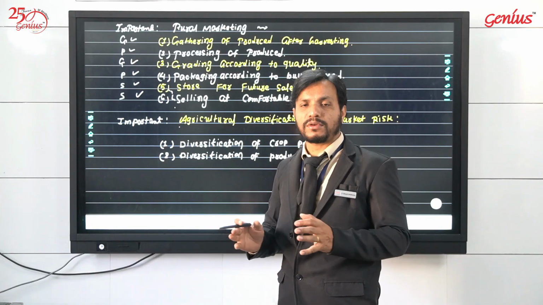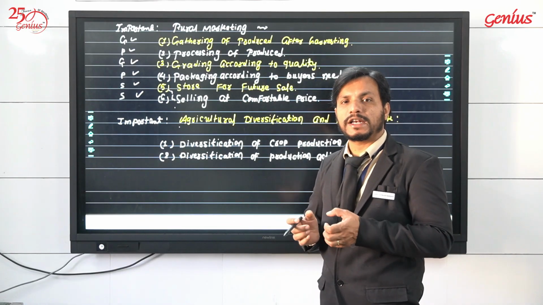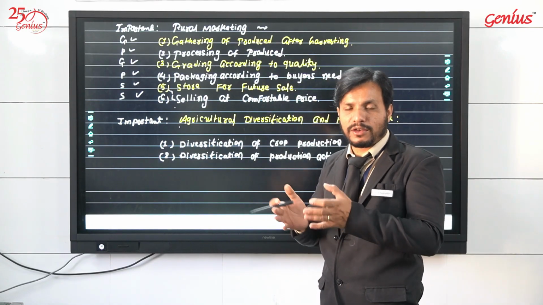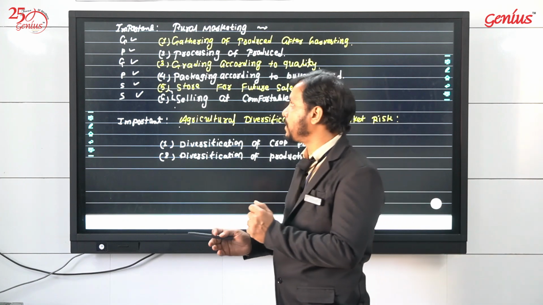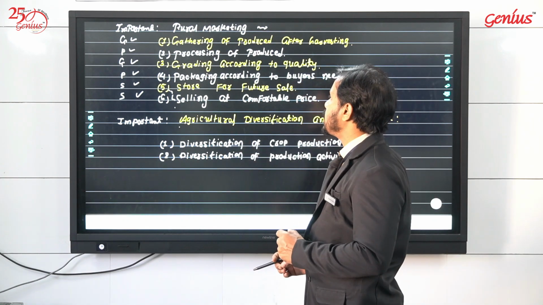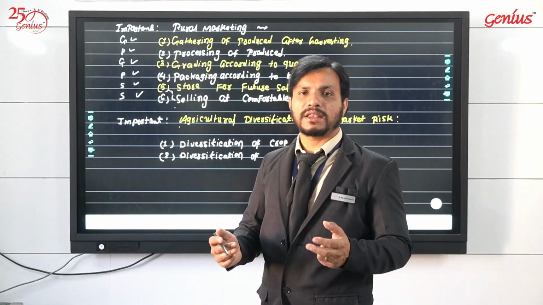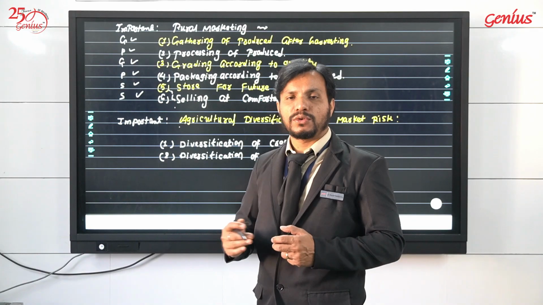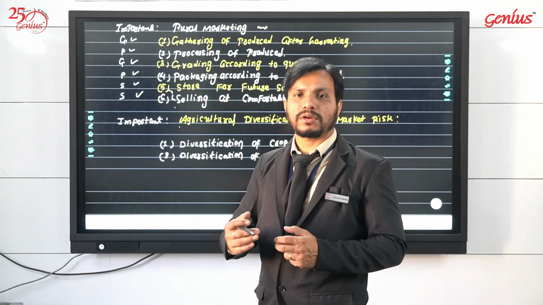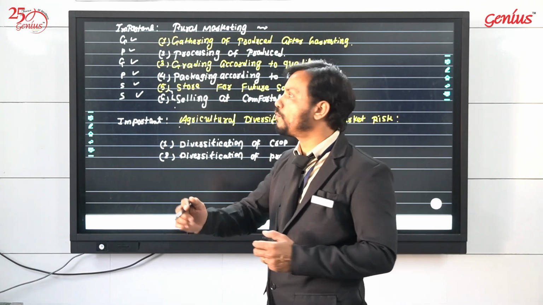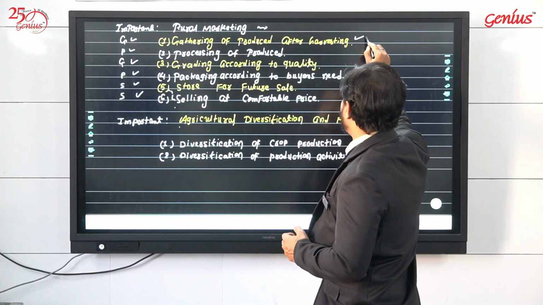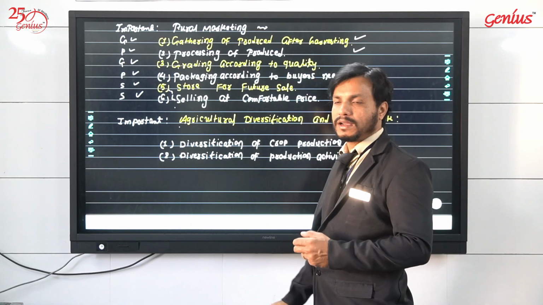The first G means gathering of produce. In the marketing process, once your cultivation gets complete, you gather, you assemble the product at one place. Second is processing the produce. You clean the produce. Whatever we have produced in the farm, you clean it out. Whatever dust or other particles are there, you remove it and clean it. So first collection, second is cleaning.